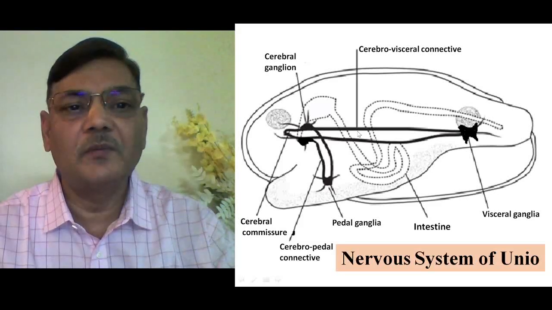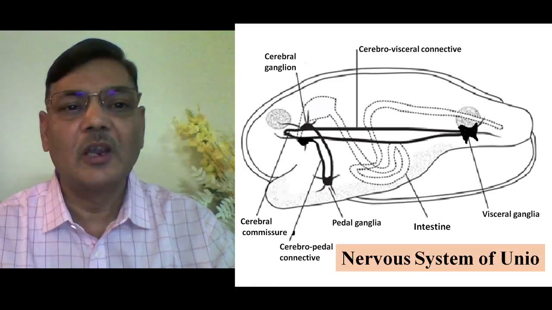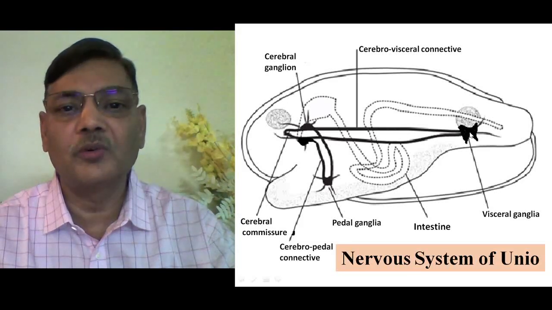If you see this structure, the dark lines and these dark spots form the nervous system of the animal. So it is a very simple kind of structure. We find that Unio is a sluggish animal. It is a very dull kind of animal. It moves very little, particularly during night time. It moves some distance, and from deeper areas of water it may come to the shallow portions.